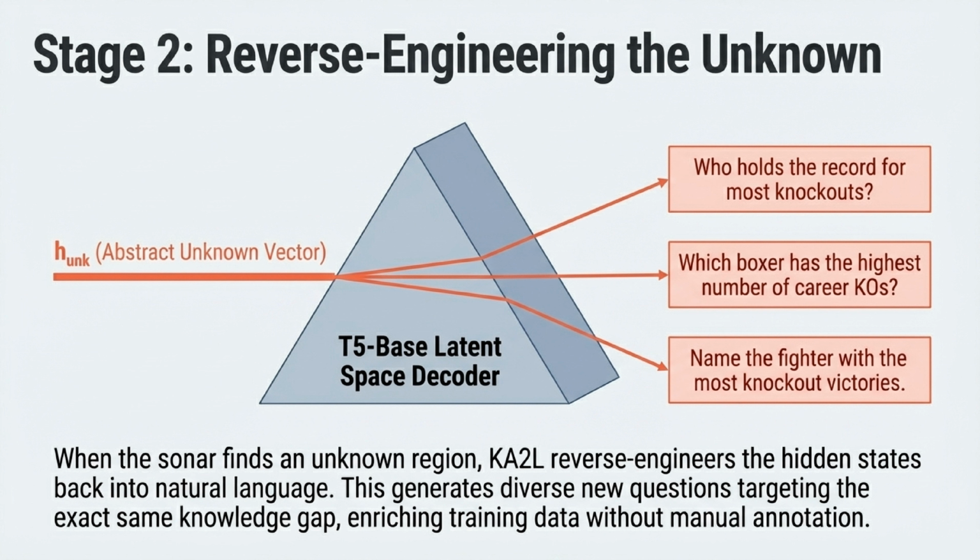Once our sonar finds an unknown region, we move to stage 2, reverse engineering the unknown. KA2L takes an abstract unknown vector and uses a T5-based latent space decoder to reverse engineer those hidden states back into natural language. This allows us to generate diverse new questions, like who holds the record for most knockouts, or which boxer has the highest number of career KOs? That all target the exact same knowledge gap. This brilliantly enriches the training data without requiring any manual annotation.